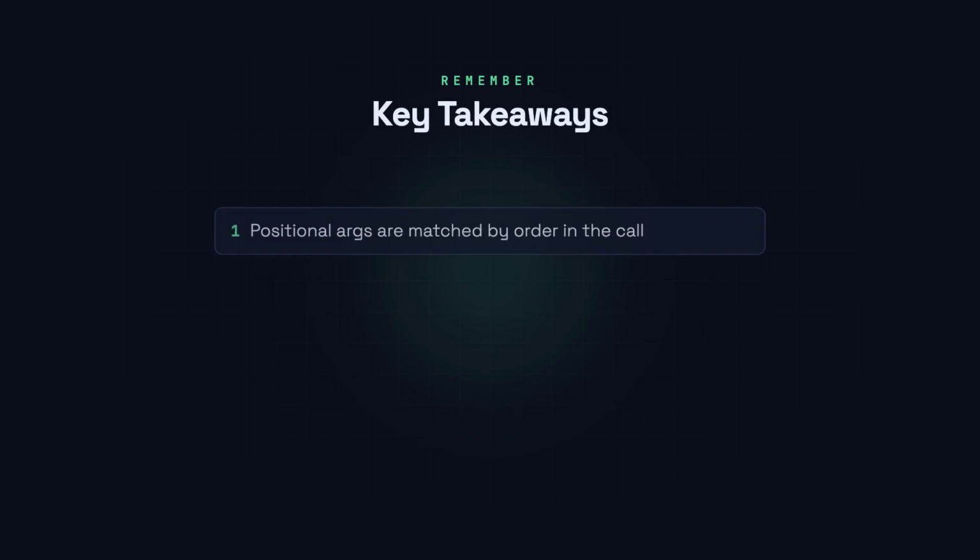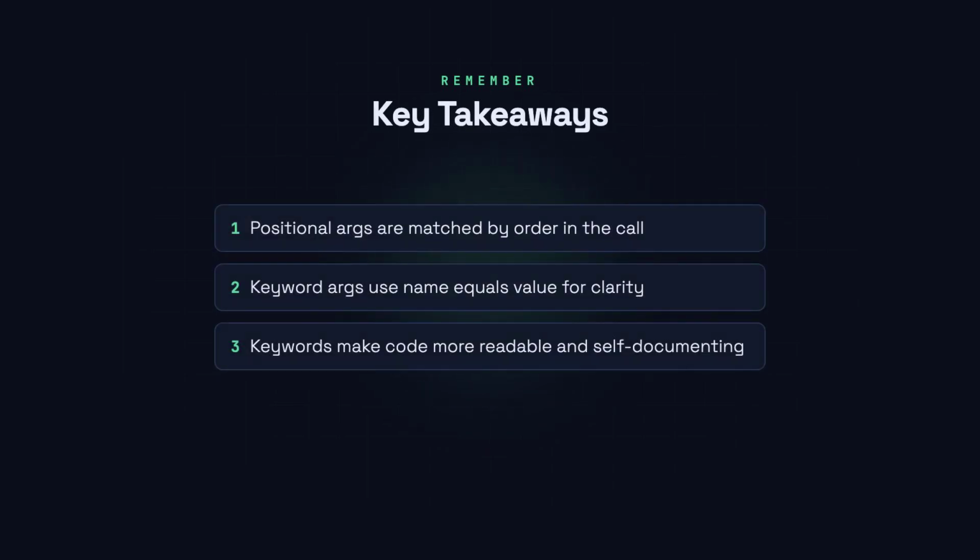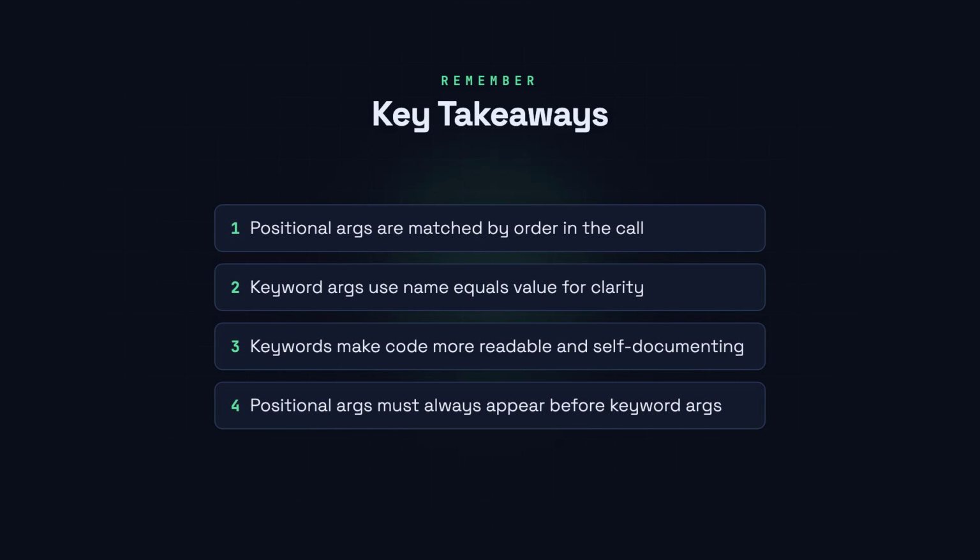To recap, positional arguments rely on order while keyword arguments use a name to identify each value. Mixing them is fine, as long as positional ones always come first.